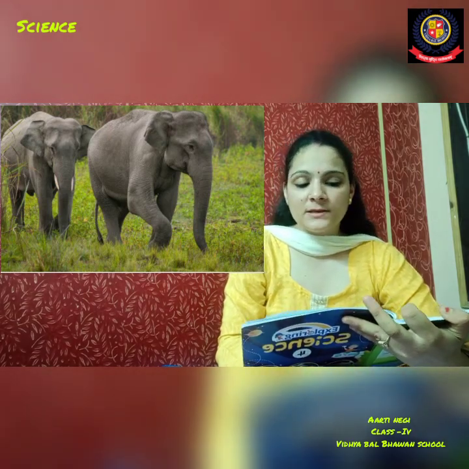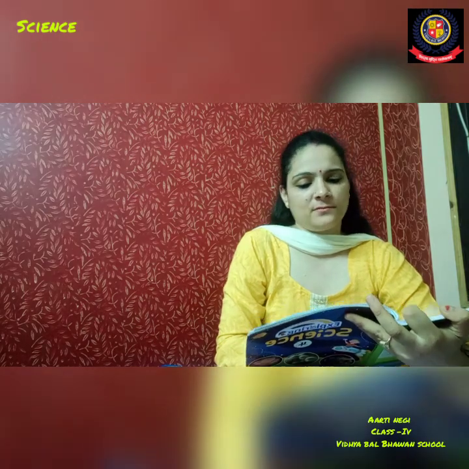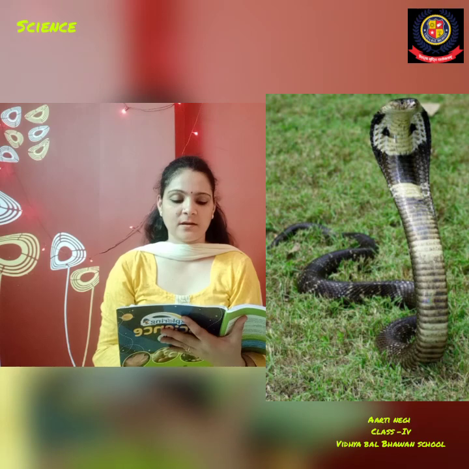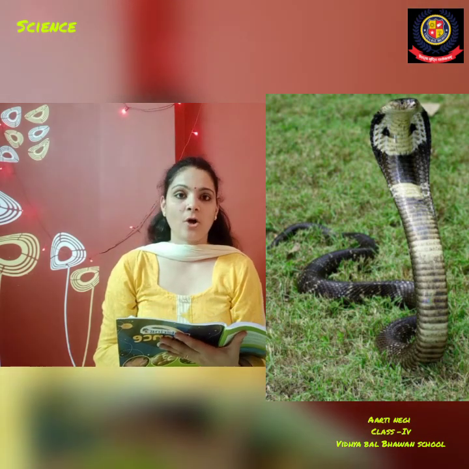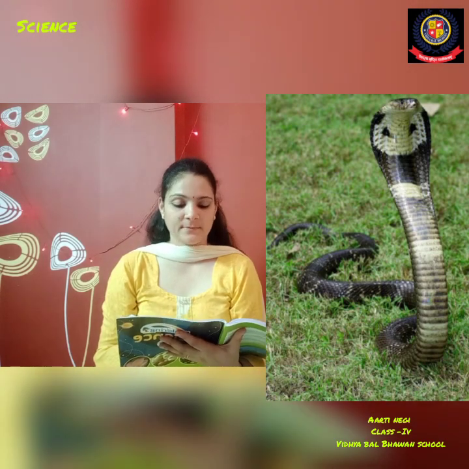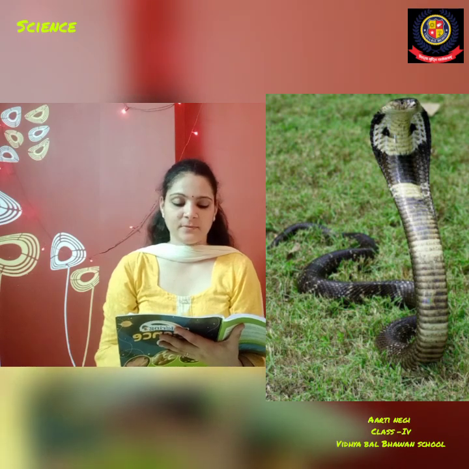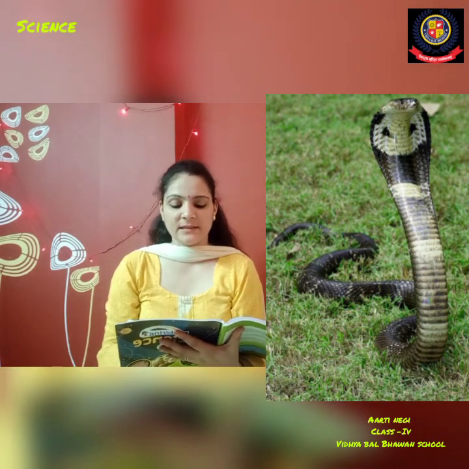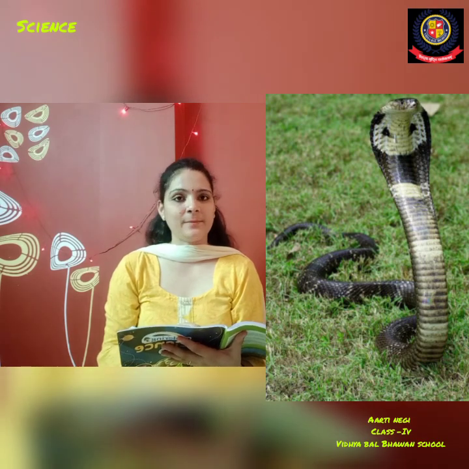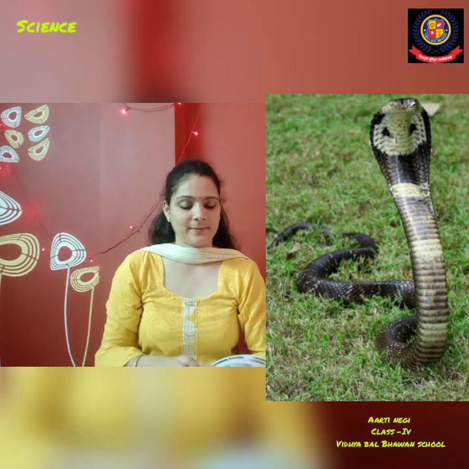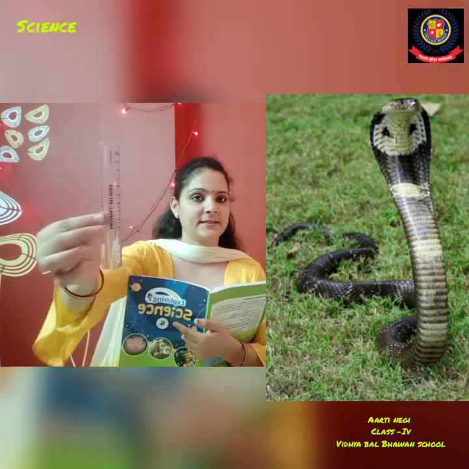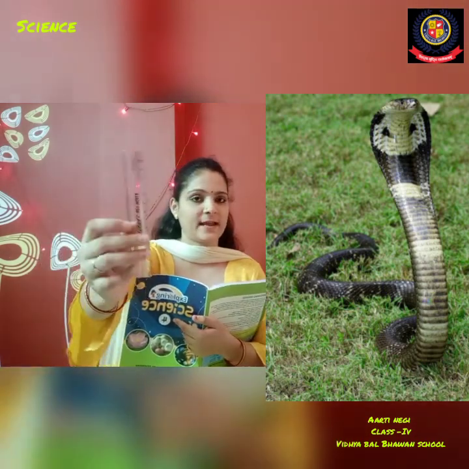And some other types of animals, like snakes and lizards, have scales on their body that prevent the skin from drying. The scales also help them to crawl. And here the scale is not this scale, it's not at all this type of scale.